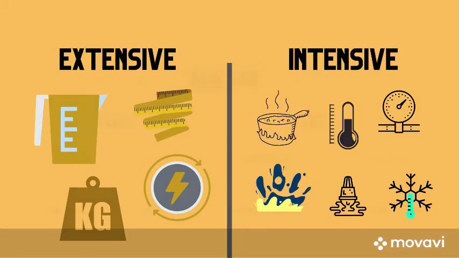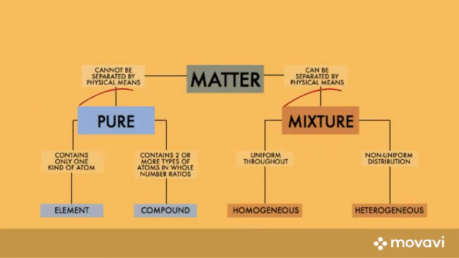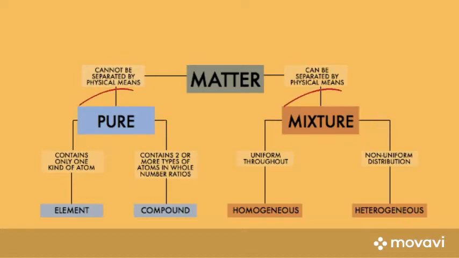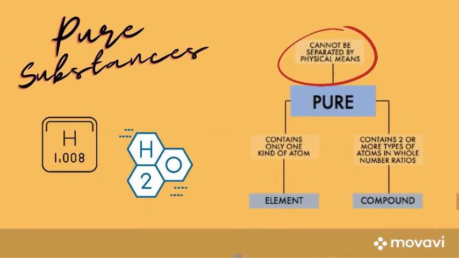Ways of classifying matter. Since we are now familiar with the properties of matter, let's move on to classifying them. Chemists have found that all forms of matter may be divided into two general groups on the basis of their properties. These are pure substance and mixture. Pure substances. Generally, pure substances have uniform chemical compositions.